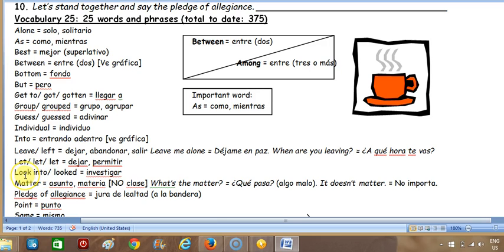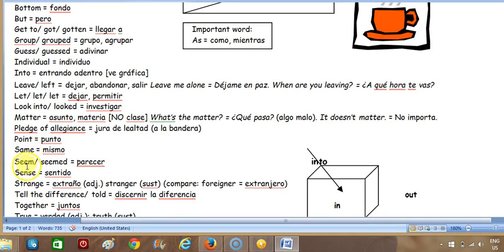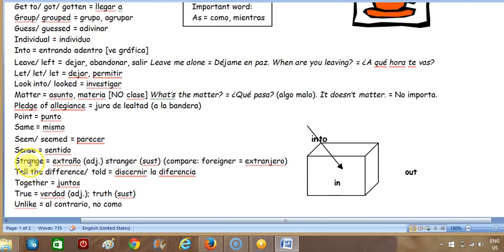Remember, when you add a preposition to a verb, it changes the meaning of the verb. So there you go. Great. Matter. Okay, so this is what you say. This is an important phrase in Spanish, right? So, what's the matter? And it doesn't matter. So that's kind of a phrase that you're going to use a lot too. Okay, Pledge of Allegiance, point, same, seem, seemed, sense, strange, and then we have the stranger.